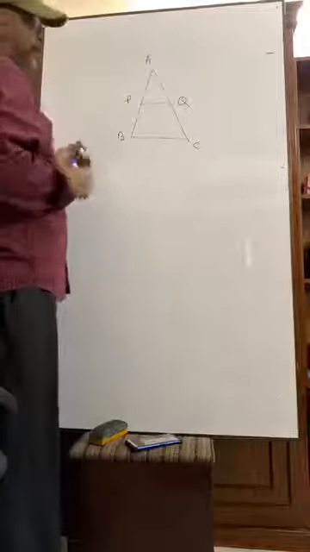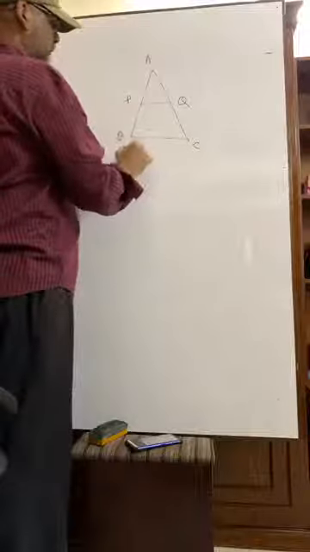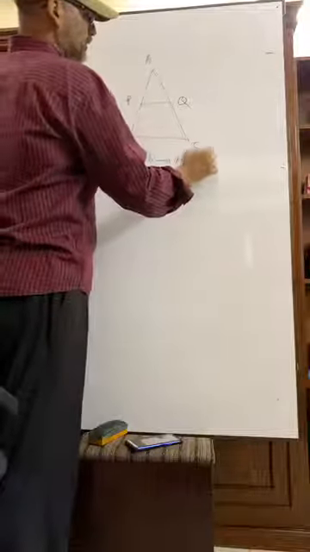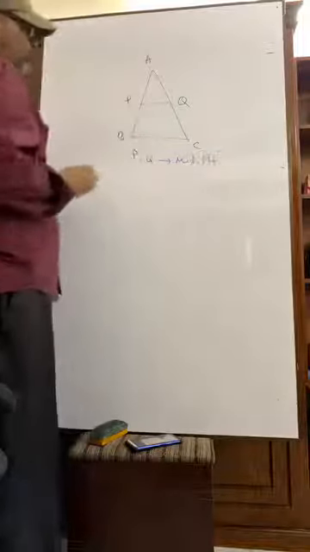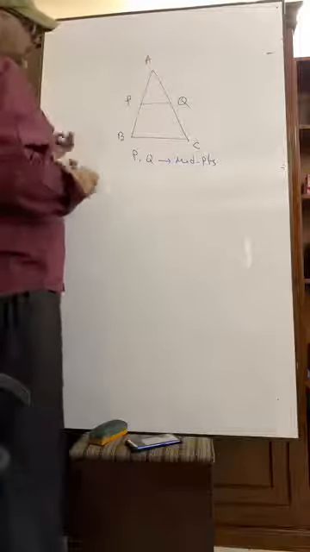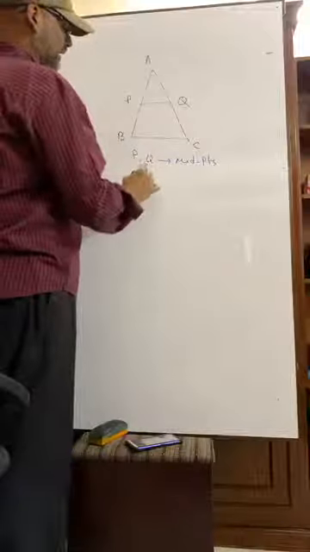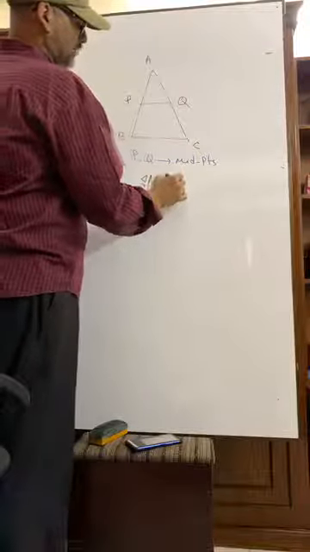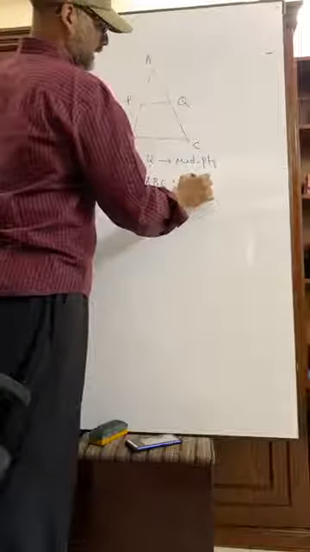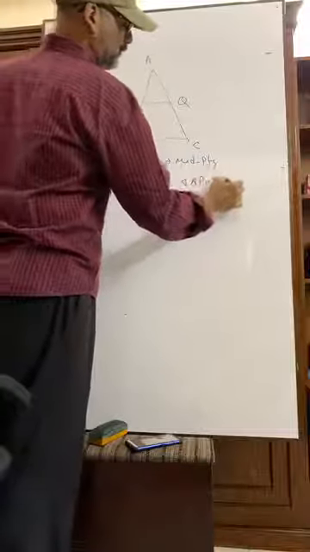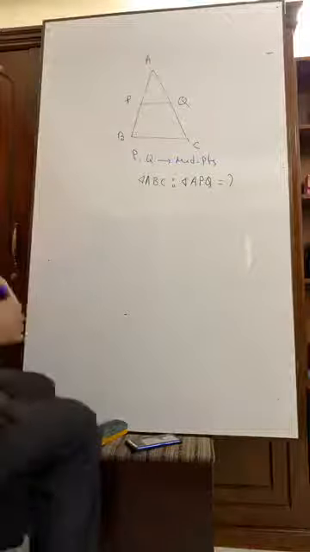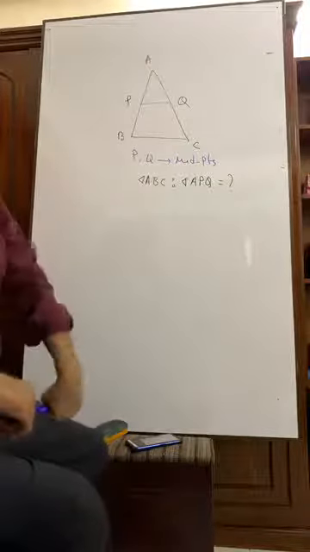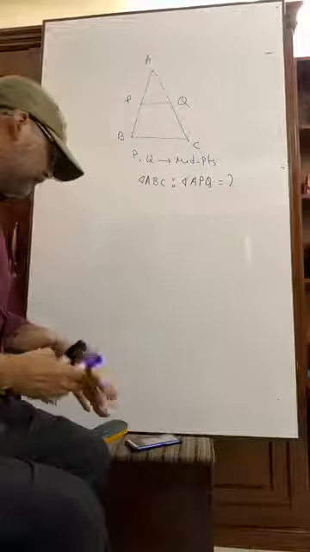P and Q are midpoints. Now, what's the ratio of triangle ABC to triangle APQ? Can you tell me please? What is the ratio of triangle ABC and triangle APQ? I want to see your answer.